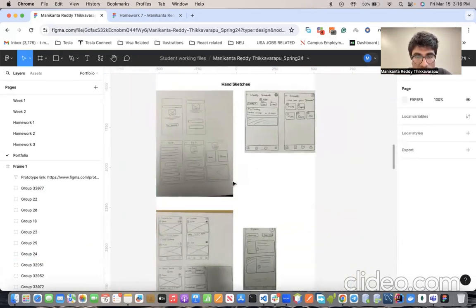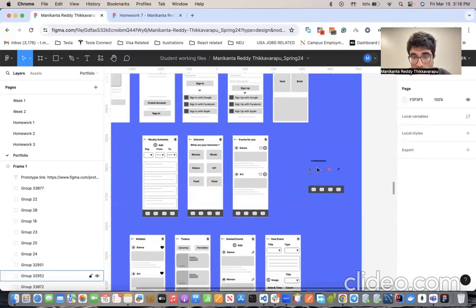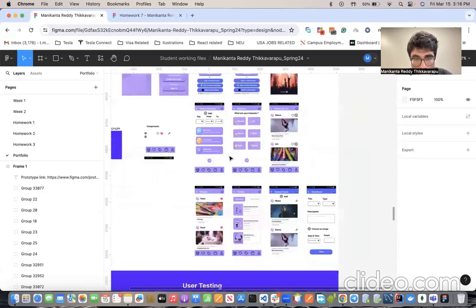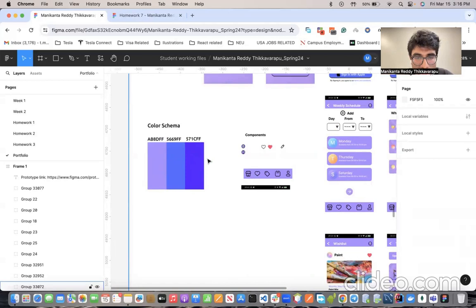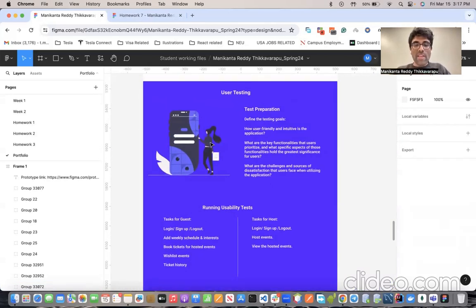These are the hand sketches from the eventing application, and these are the wireframes, along with the components I have used across the wireframes. And this is the high fidelity prototype. There are 13 or 14 screens, I guess, and this is the color scheme, where I've used three different colors across the eventing application. I also conducted user testing where I gave the application to a couple of people, and I got feedback from them.